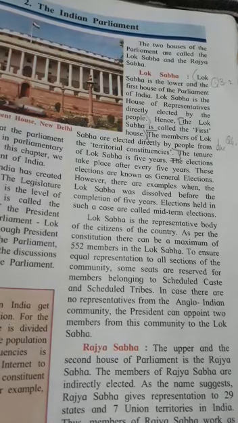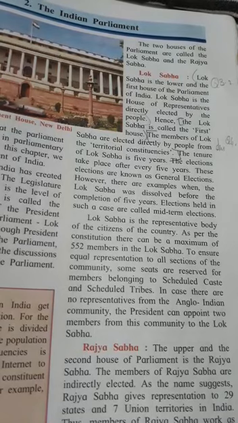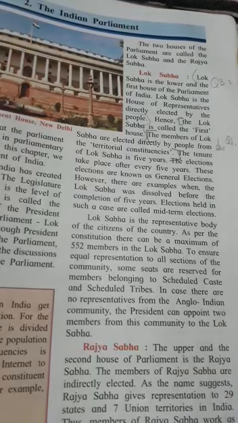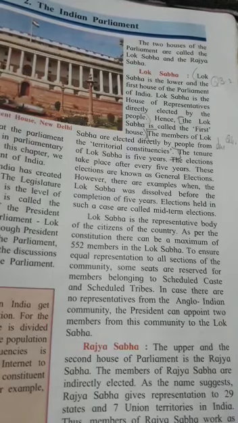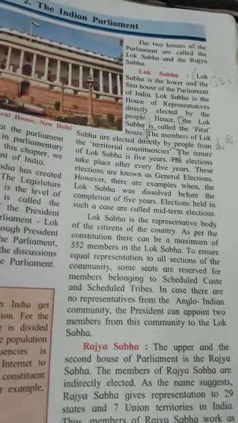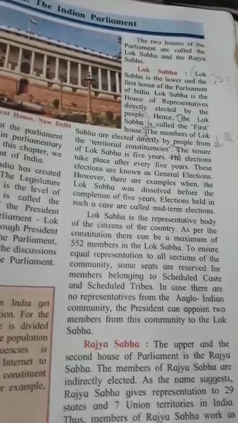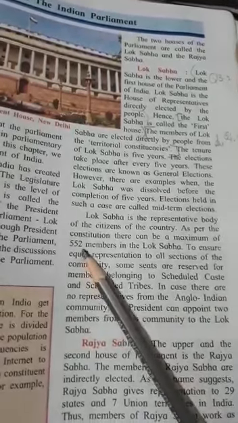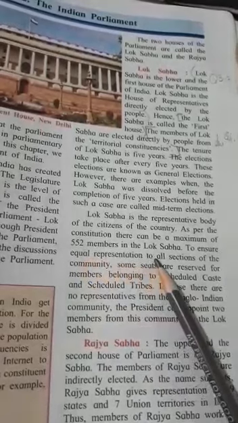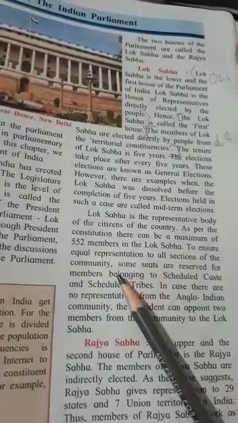If the Lok Sabha is dissolved before the completion of the 5 years, elections held in such cases are called midterm elections. As I told you, there are 552 members in the Lok Sabha.